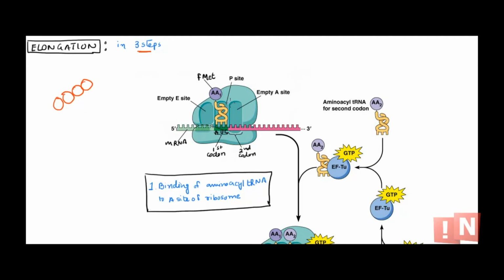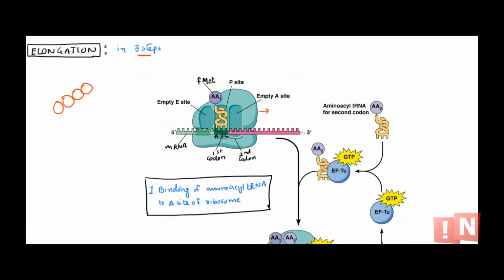So the 3 steps of elongation are binding of aminoacyl tRNA to the A site, peptide bond formation, and movement of the ribosome to the next codon. It should move 1 codon at a time. So let's see how it happens.